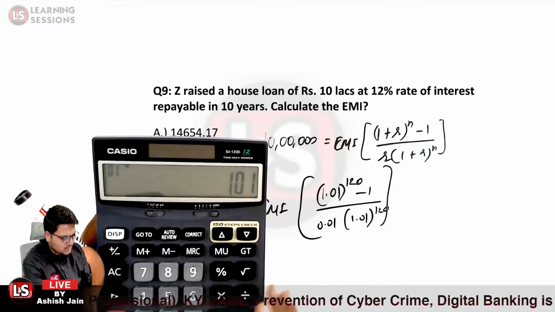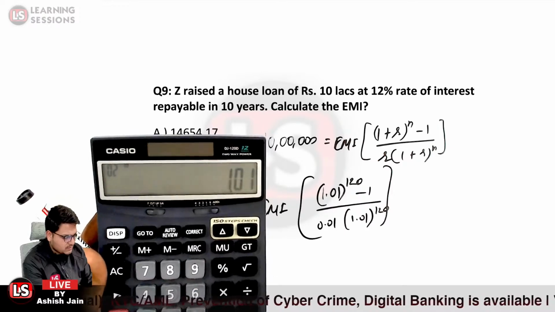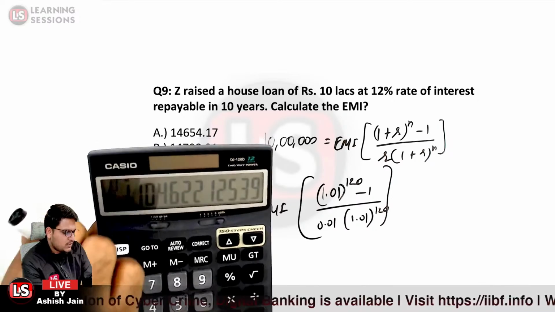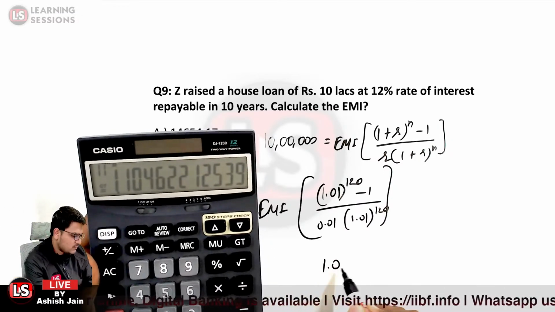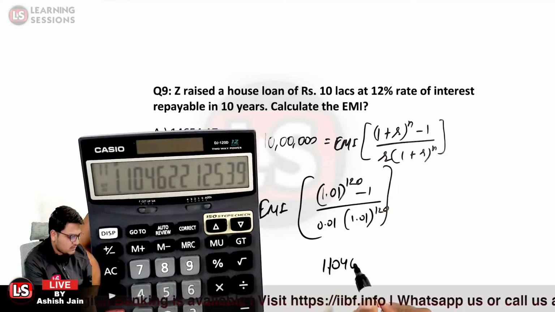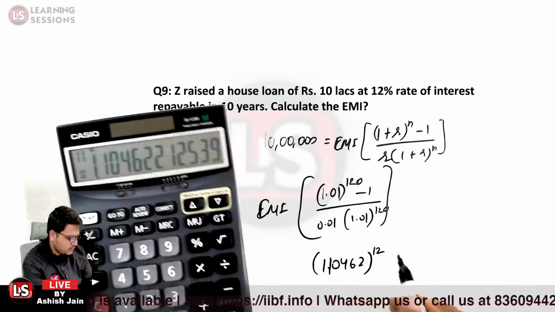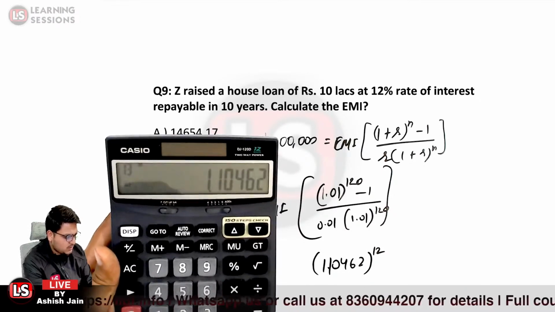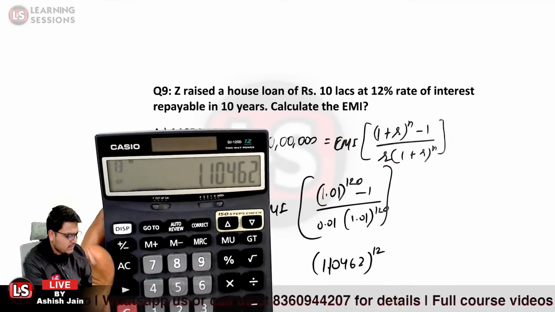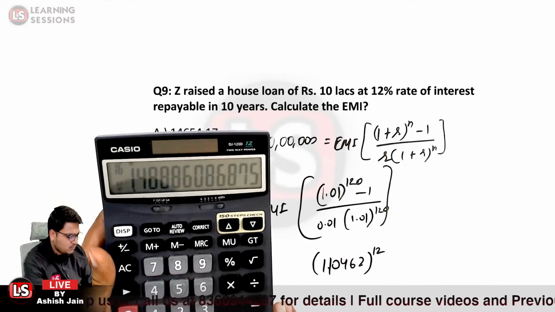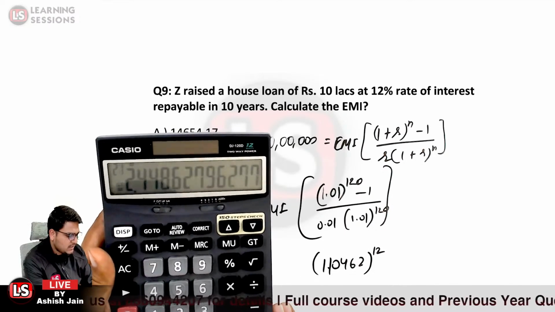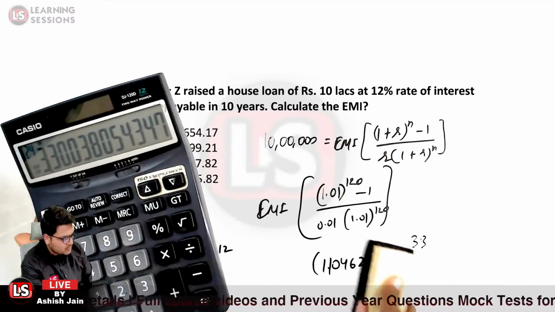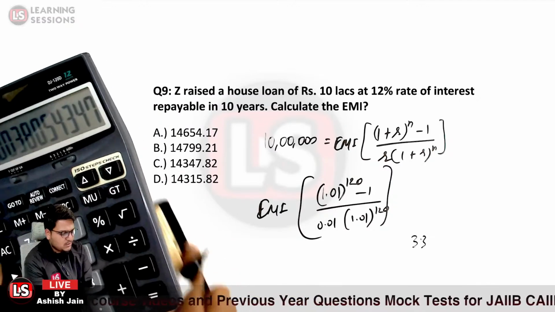I just made some mistake, there was some slippage. So 1.01 into 1.01, it is 1.1046. So it is 1.10462 raised to power 12 that you need to solve. Multiplying it again, 1.10462, and for raised to power 12 means pressing the equal sign 11 times. So 1 2 3 4 5 6 7 8 9 10 11. So it is equal to 3.3. So 1.01 raised to power 120 comes out to be 3.3003.